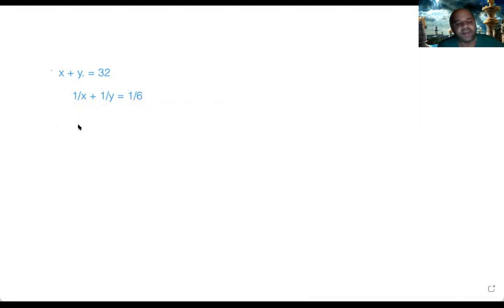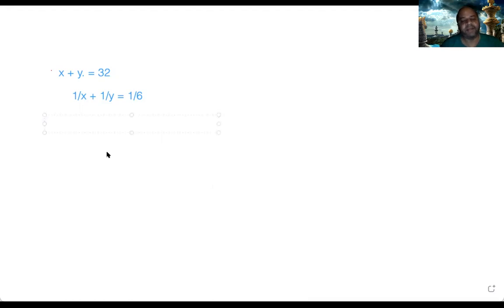Whenever you get some ratios like this, to add or to subtract, what you have to do is multiply both sides by the product of x and y, or whatever the denominators are. If there are 3 ratios, then you have to get the product of their denominators, just like x into y into z, or a into b into c. All the distinct denominators, you take them and multiply them, and you multiply that number on both sides of the equation.